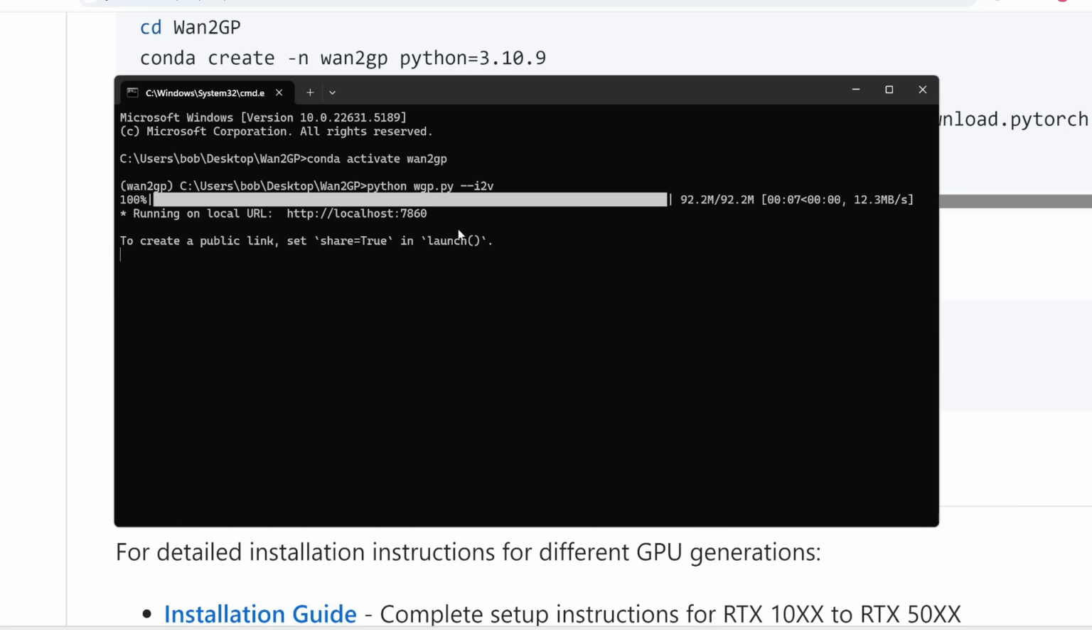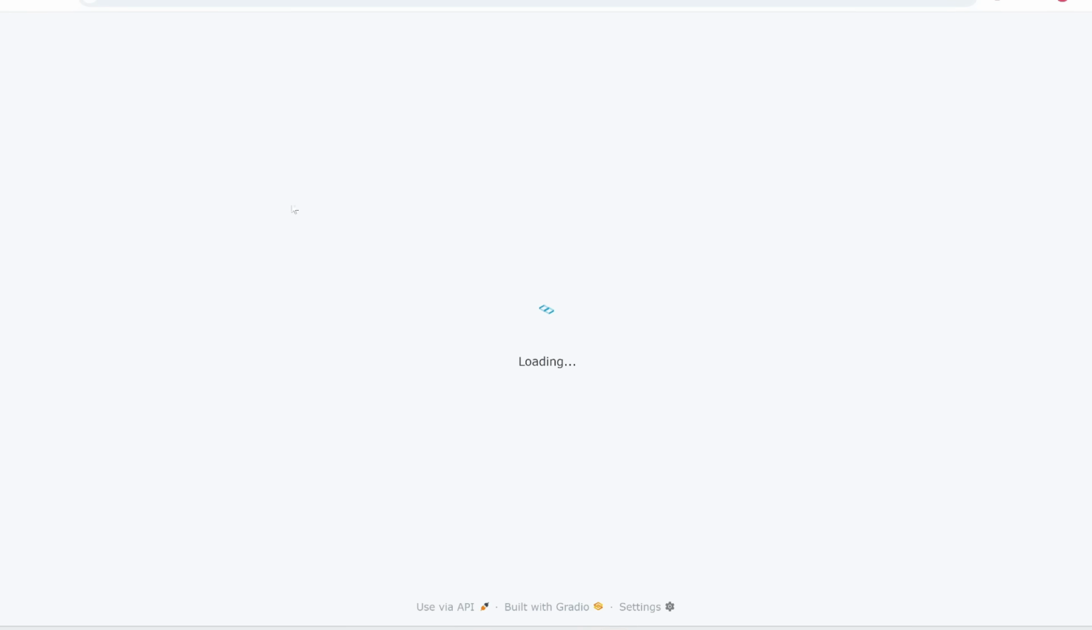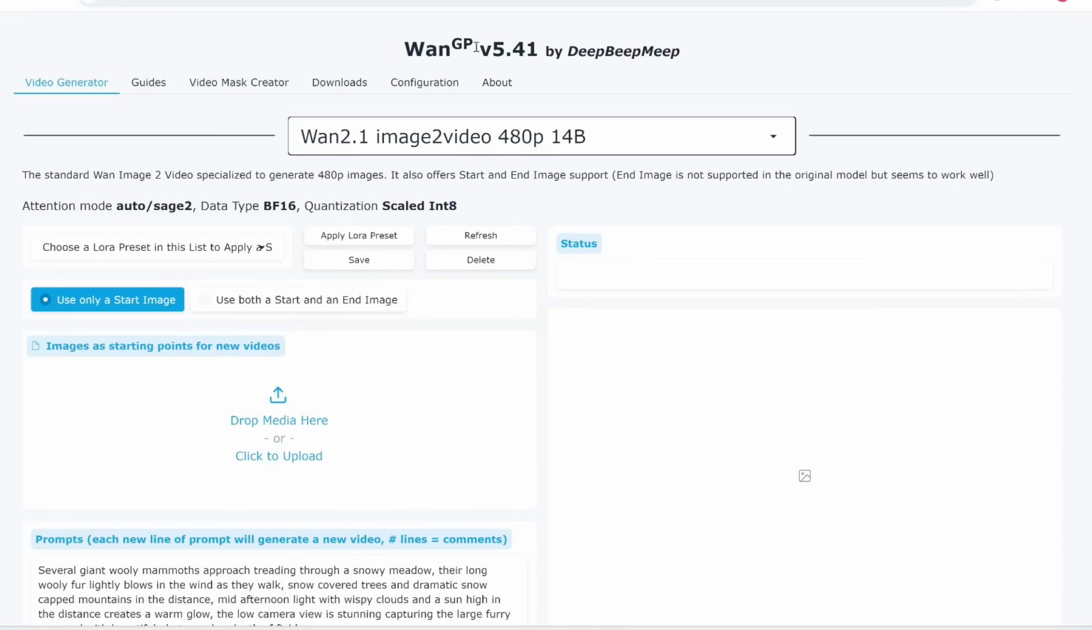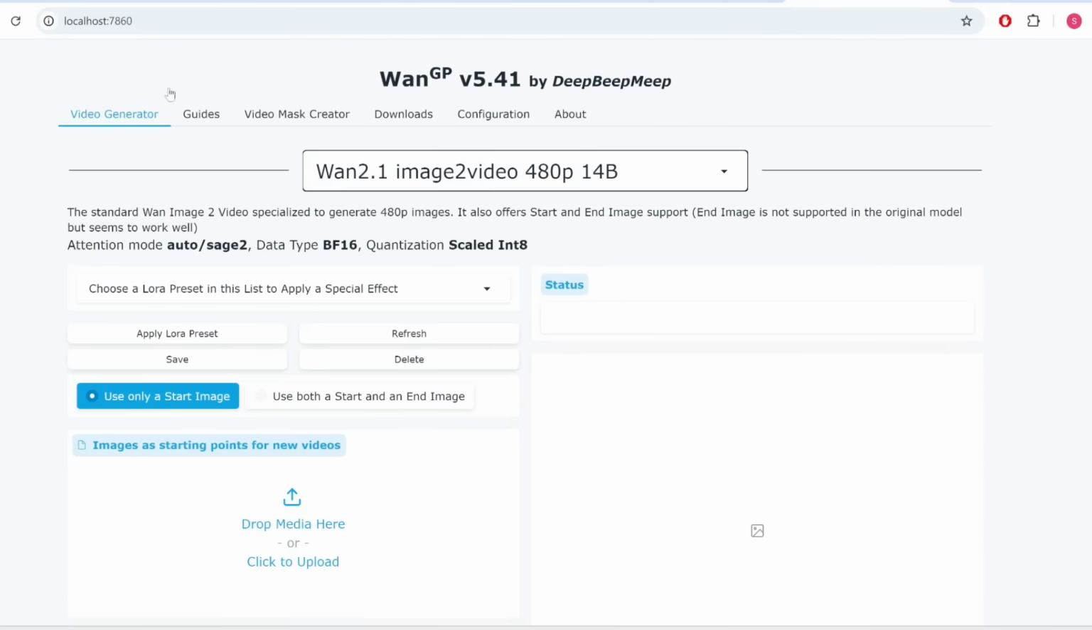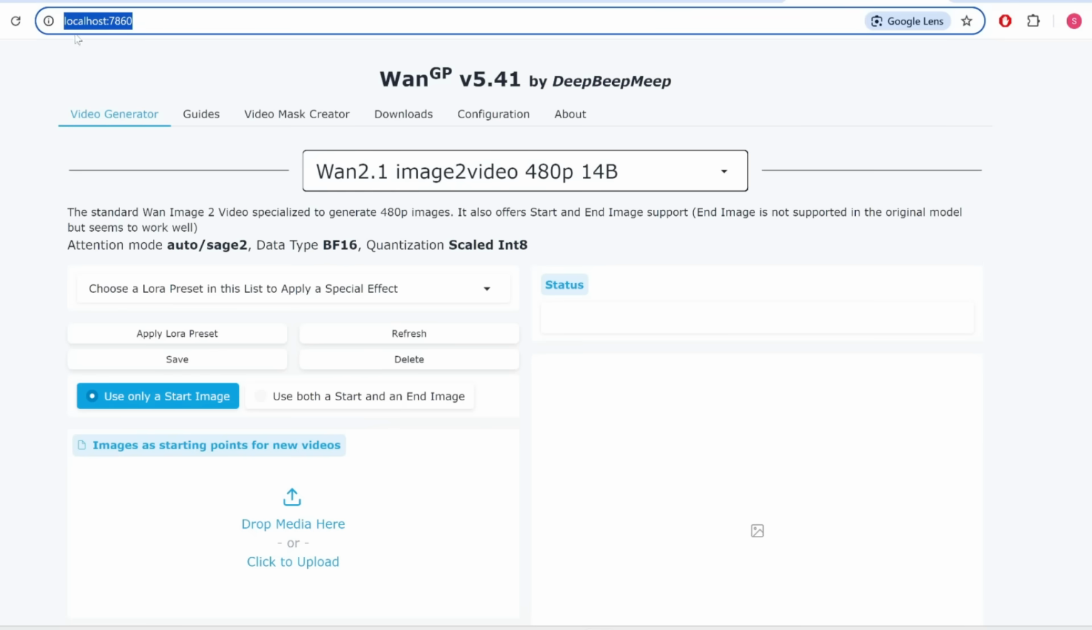For the first time you run this, you're going to have to wait a few more extra minutes for it to download this thing, but afterwards you should see this URL. Simply hold Control and click on this link, and it will open up this Hunyuan interface in your browser. Even though this is using your internet browser, it's not actually online. This is completely offline. This is a local URL.